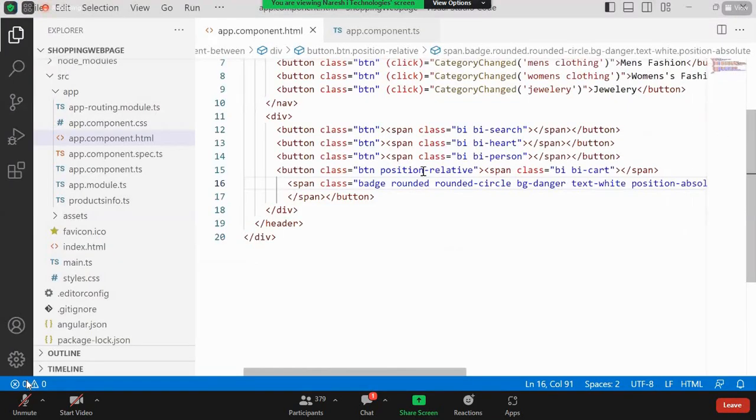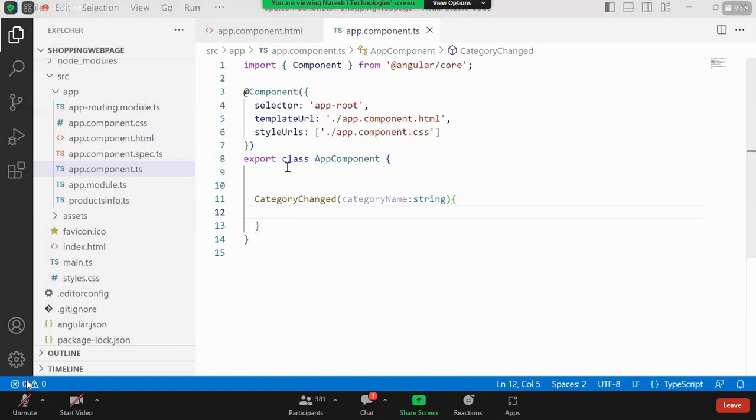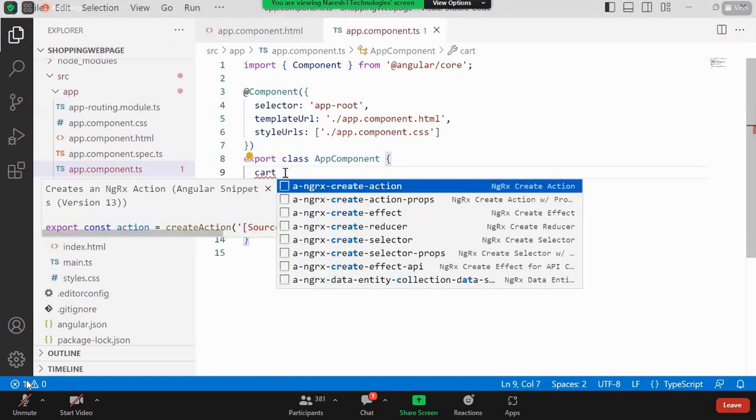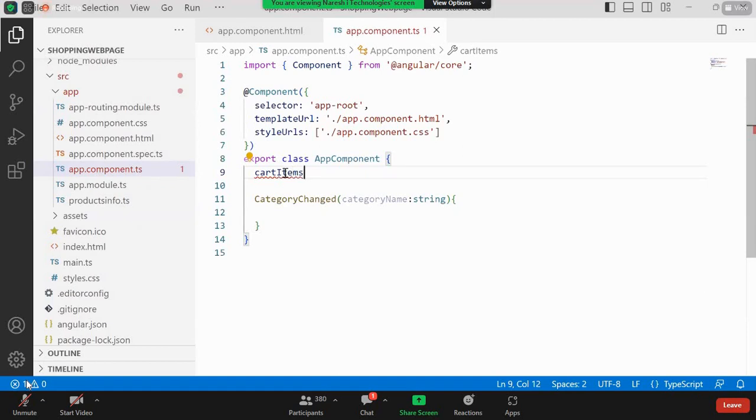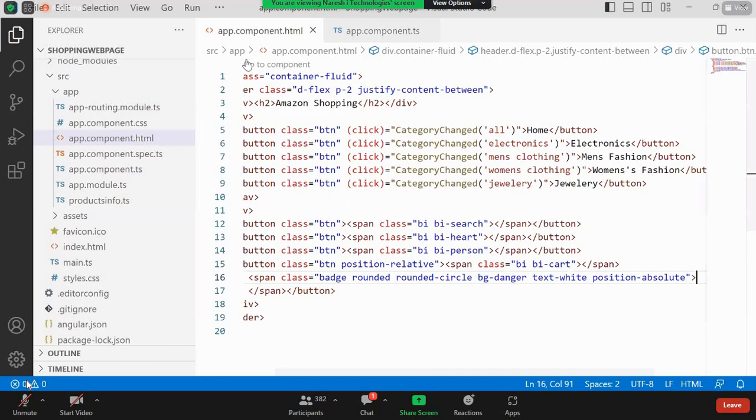items. So for that, what I just want to do is, I'll create a simple variable. Maybe let's say cart items. Okay. Let's say cart items count, I can say, which is of type number. And I'm going to initialize it with 0 right now at this moment. And the same thing I'm going to display within my cart. So how can we do that? Go to the HTML. Now use the same variable here also.